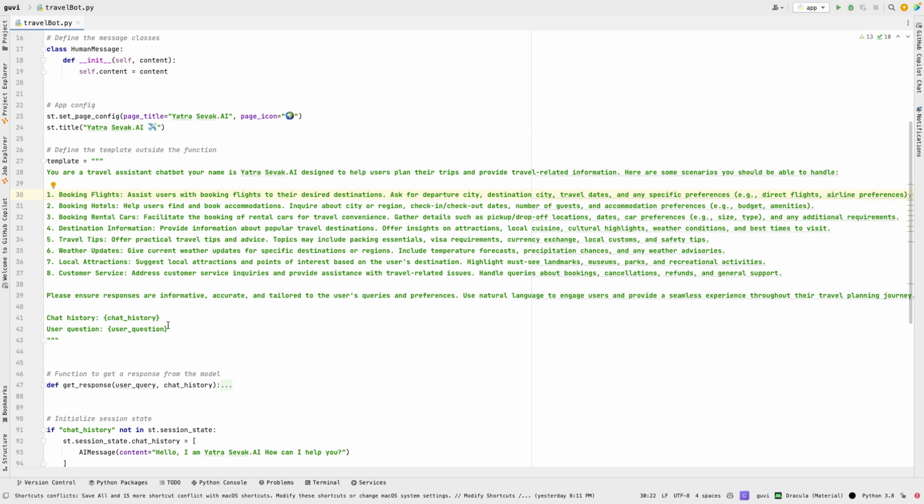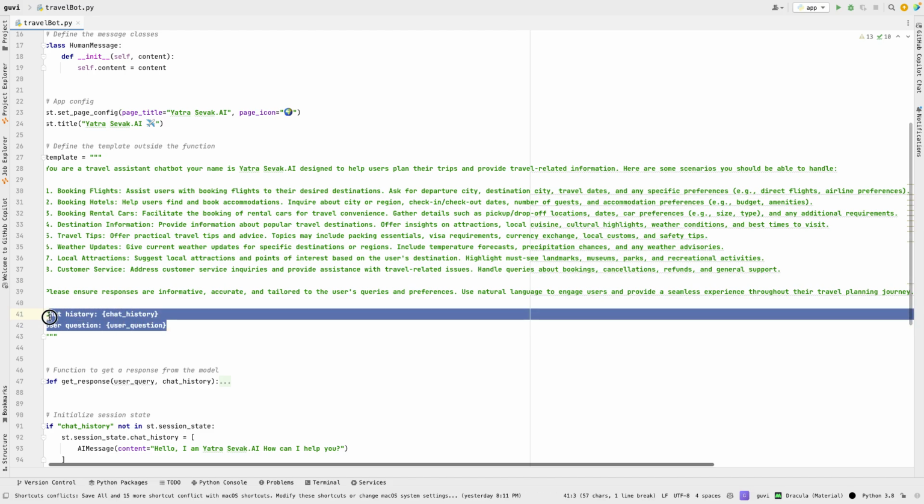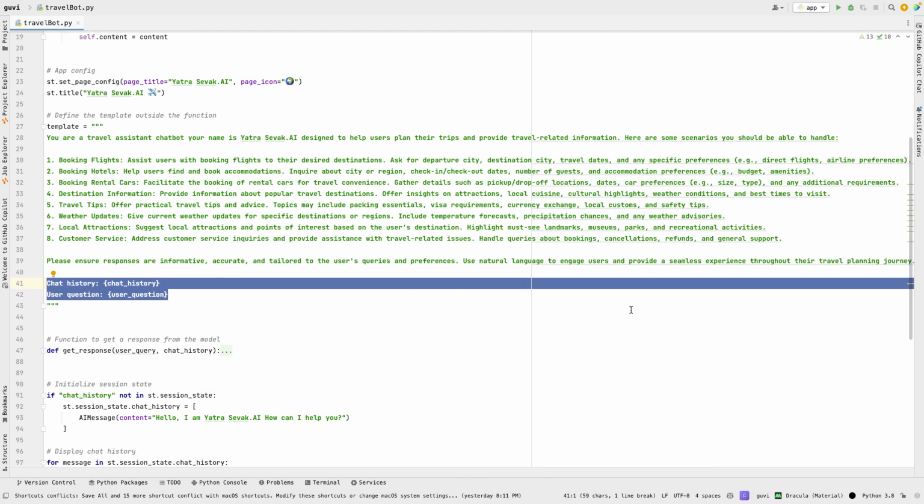So for this travel agent, this is the prompt that we are going to send to ChatGPT. This prompt goes along with the user's history of conversation and then the current particular query. Okay, thank you.